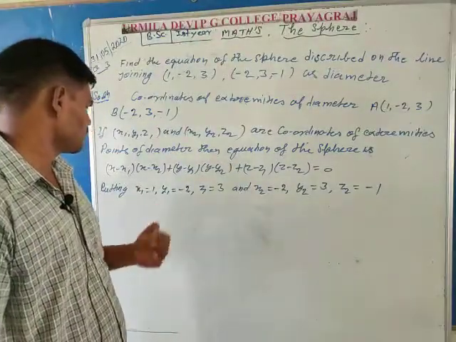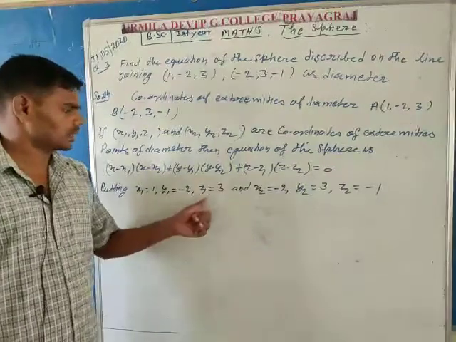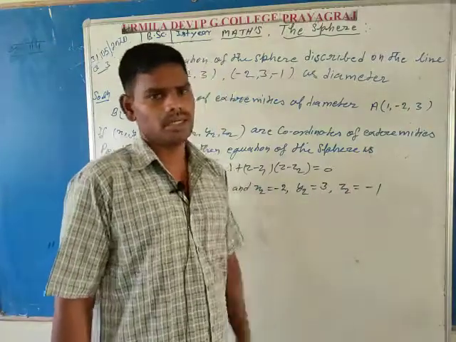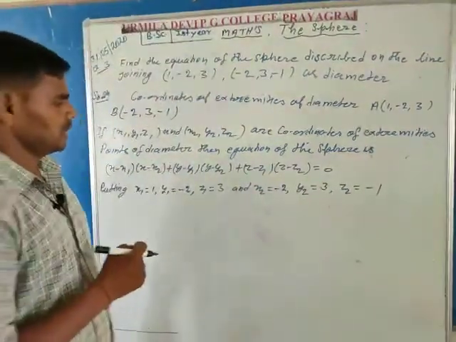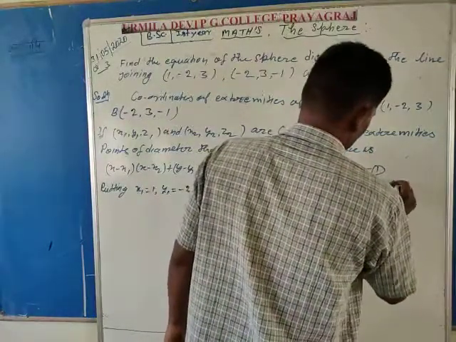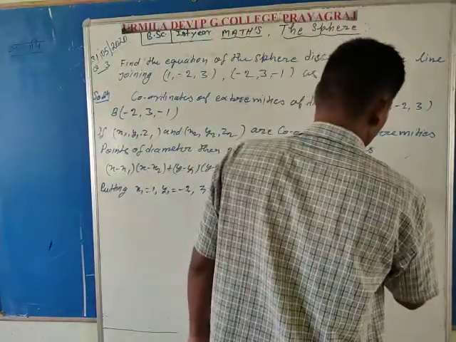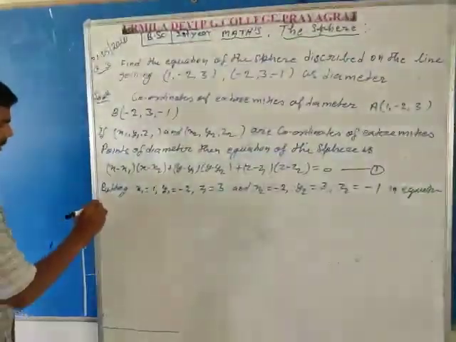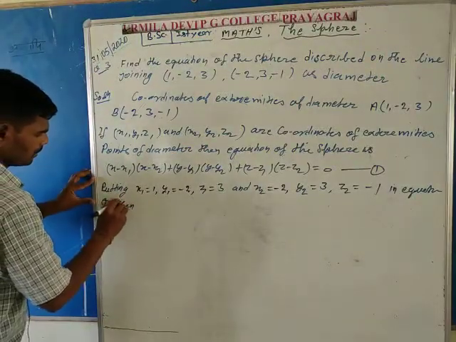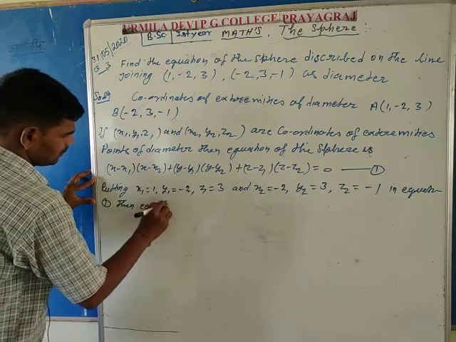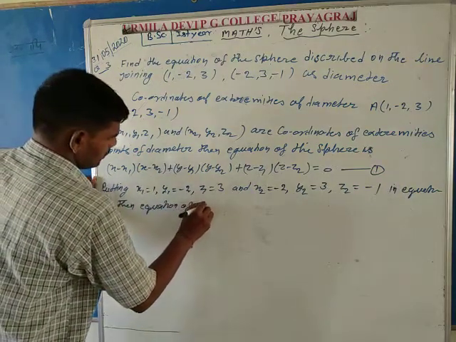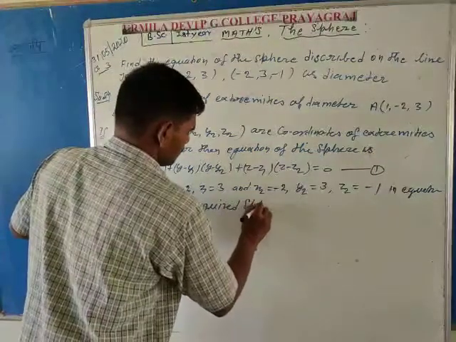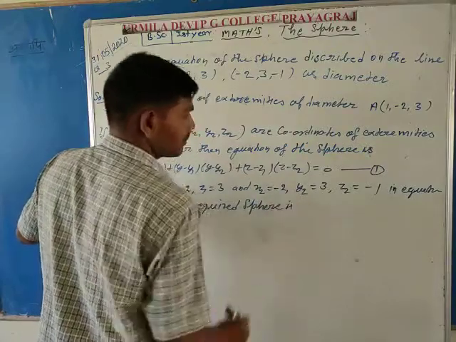First point is x1 is equal to 1, y1 is equal to -2, z1 is equal to 3, and second point x2 is equal to -2, y2 is equal to 3 and z2 is equal to -1. Then putting these values in the equation, the equation of the required sphere is